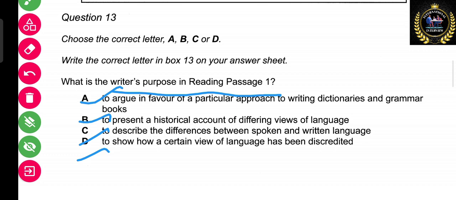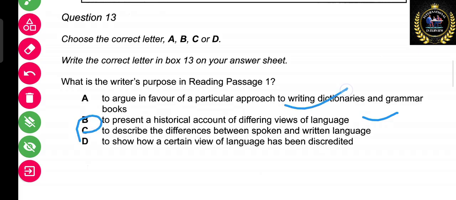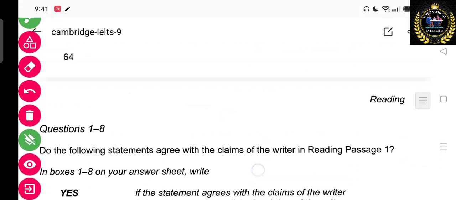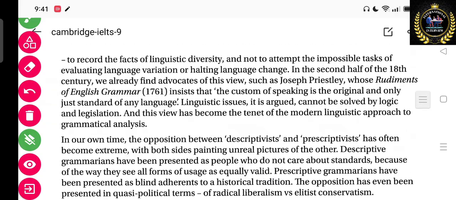So in case your answer comes this, then your answer will be B. In case your answer is this, then your answer will be A. So we are only going to write any one of them from A, B, C, D. So I hope you understood the question. Let's now begin with the answers.